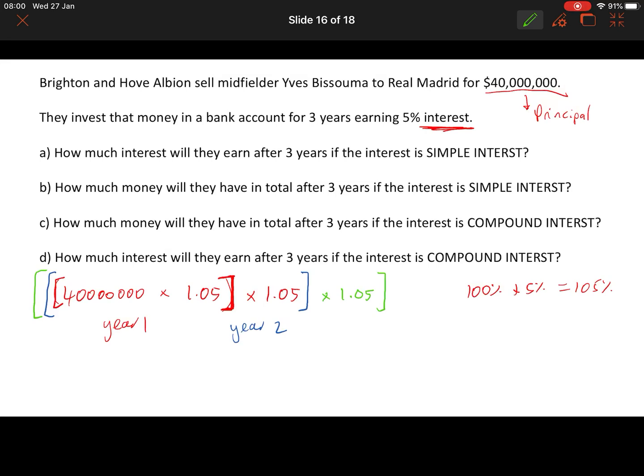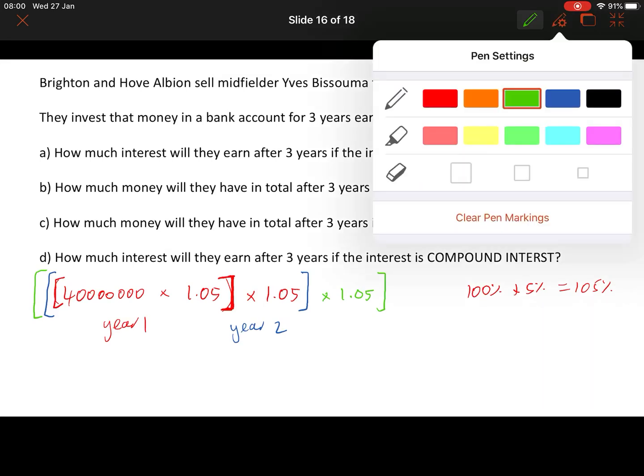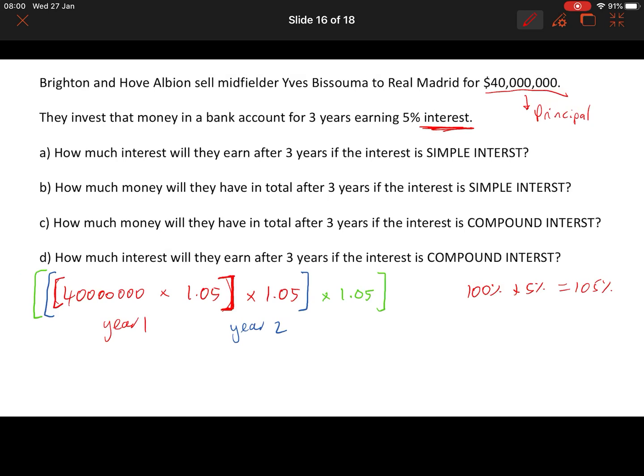Okay? And that would tell me how much money I would have at the end of 3 years. Now, a quick way of doing that is saying the total amount you'll have after 3 years is equal to 40 million times 1.05 times 1.05 times 1.05, which is 1.05 cubed, to the power of 3.